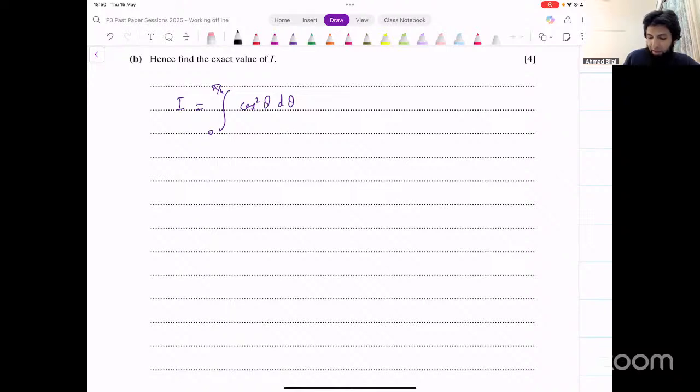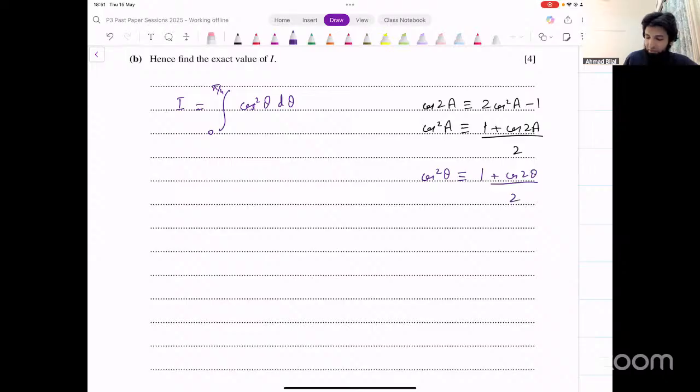The double angle identity for cos. Cos 2A is 2 cos square A minus 1. We can use that identity. Make cos square A the subject, and that will give you cos square A equal to 1 plus cos 2A divided by 2. Now we've got cos square theta here, so cos square theta would therefore become 1 plus cos 2 theta divided by 2. We can replace cos square theta with that, and that makes it very straightforward. Then you have 1 plus cos 2 theta whole divided by 2.